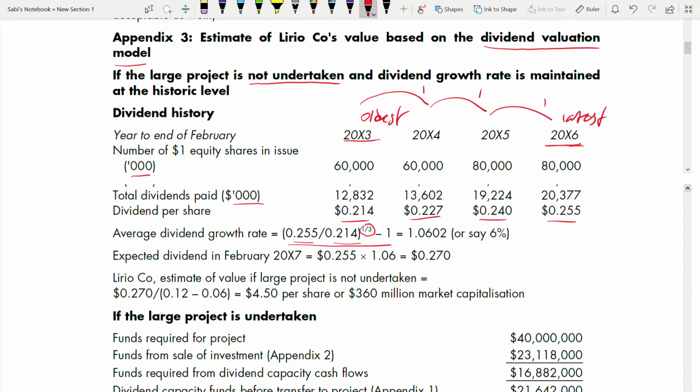The latest divided by the oldest, to the power of 1 divided by the number of years. If it is 3 years, then 1 divided by 3. If it was 5 years, then it will be 1 divided by 5, minus 1. It will be 1.062, which means it is 6%.